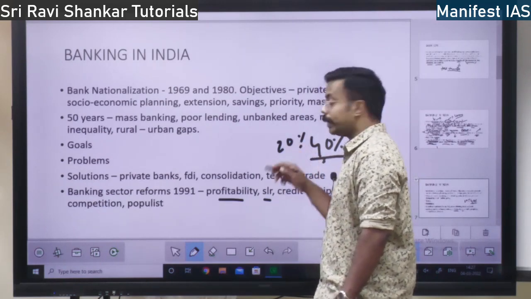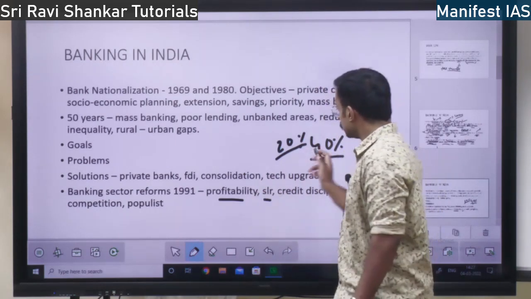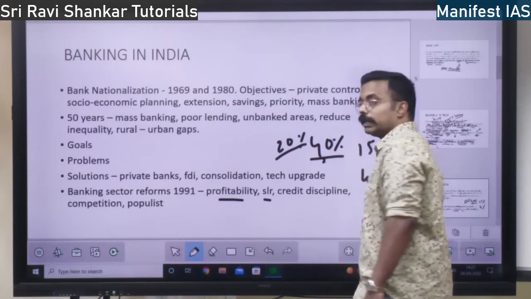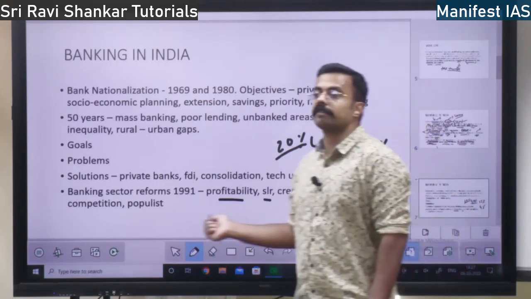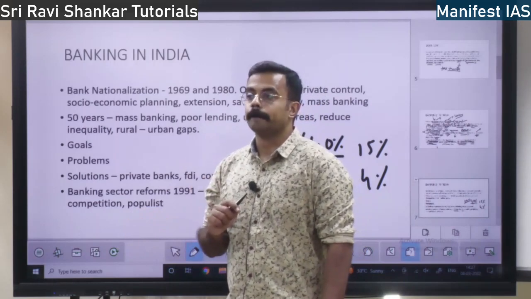They have to deposit in RBI. 20% of cash they have to deposit in RBI. Today the SLR is around 15% and CRR is 4%. So the rest of the capital is available for banks for lending, right?